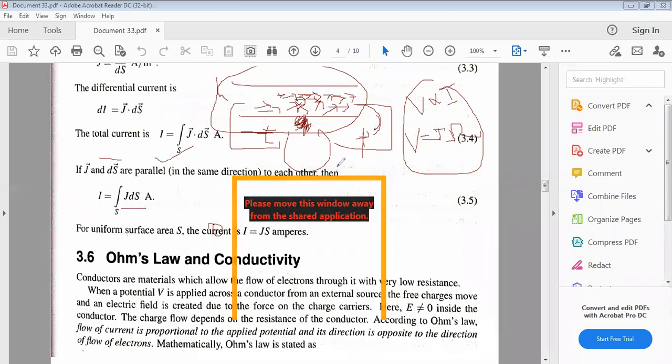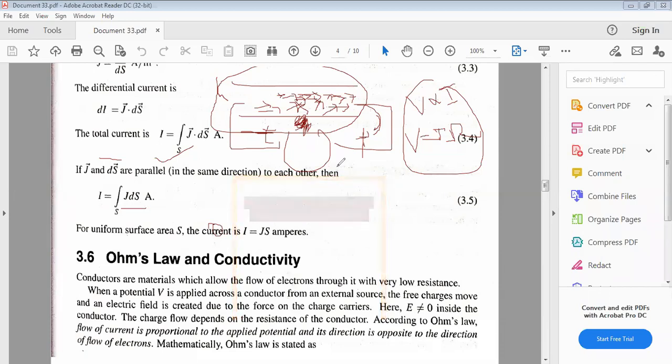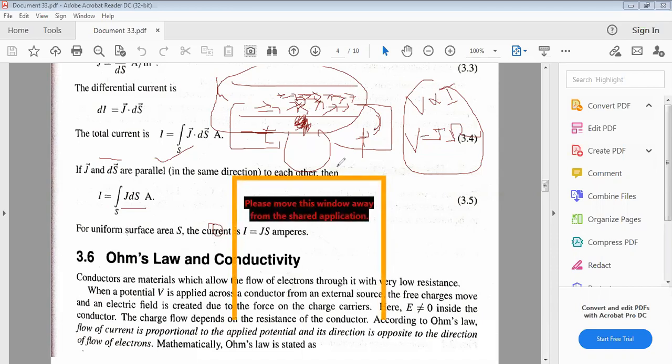Conductors are the materials which allow the flow of electrons through them with very low resistance. Whenever a potential V is applied across the conductor from an external source, the free charges move and an electric field is created, due to the force on the charge carriers. Here E is not equal to zero; an electric field E exists inside the conductor. The charge flow depends on the resistance of the conductor. According to Ohm's law, the flow of current is proportional to the applied potential, and its direction is opposite to the direction of the flow of electrons. Mathematically, how is Ohm's law stated?